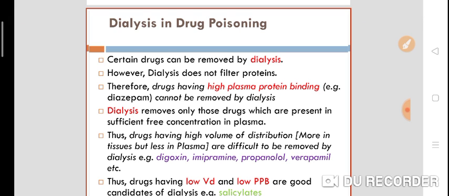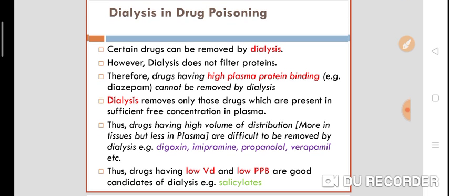So drugs having high volume of distribution get distributed to the tissues and are less likely to stay in plasma. Digoxin, imipramine, propranolol, verapamil are difficult to remove by dialysis for this reason. Drugs having low volume of distribution and low plasma protein binding are good candidates for dialysis, for example, salicylates.